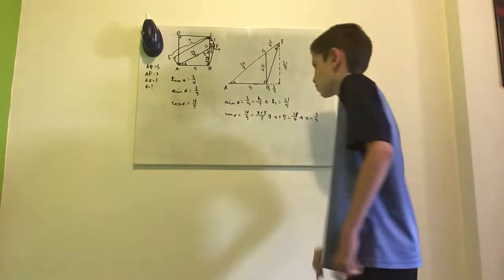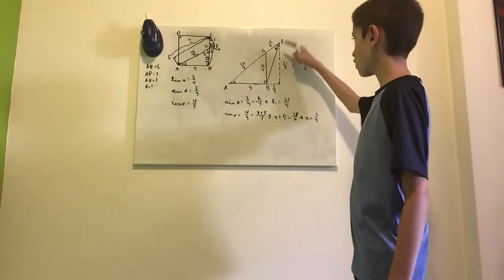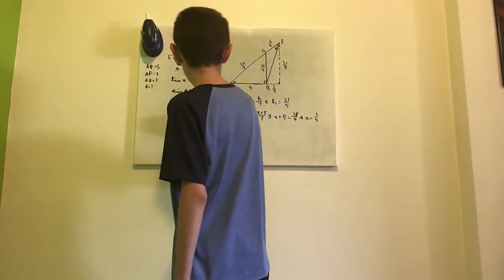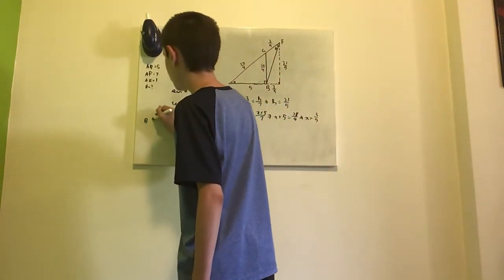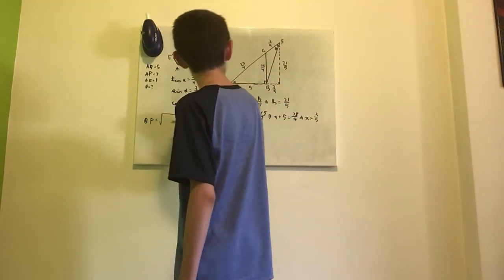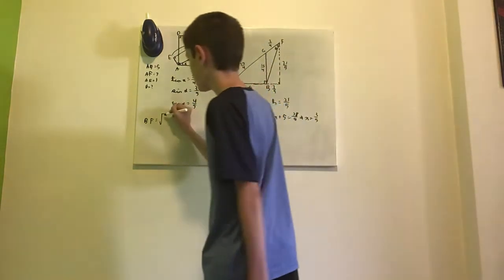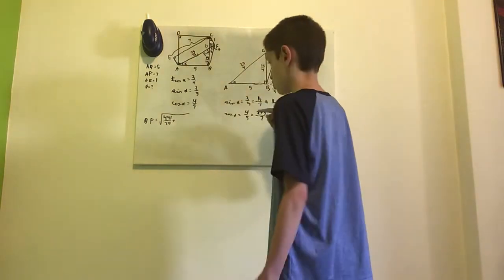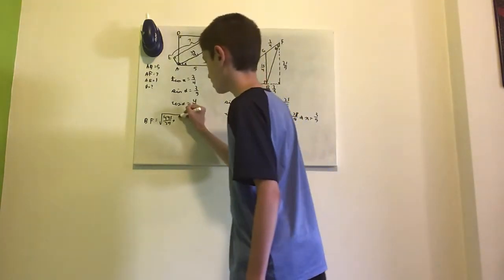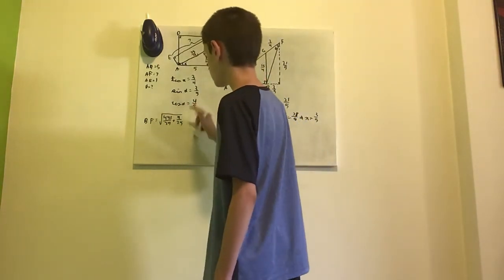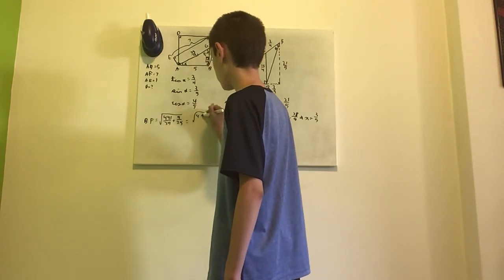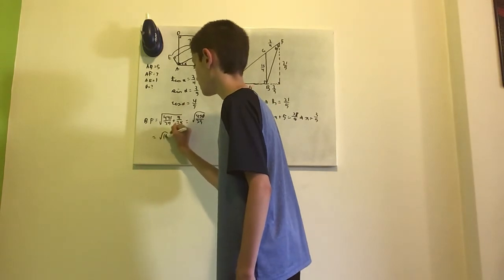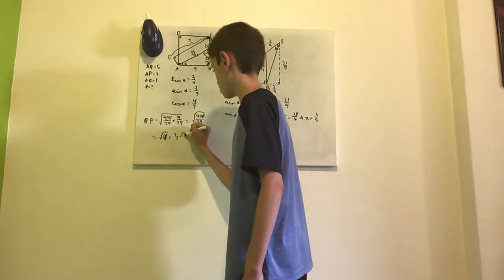So we will substitute those lengths in, 3/5 and 24/5. So now again we have a right triangle in which we can apply the Pythagorean theorem. So we'll have that BF will be the square root of 21 squared over 5 squared, which is 441 over 25, plus 3/5 squared, which is 9 over 25. So this is the square root of 450 over 25, which is exactly the square root of 18, or 3 times the square root of 2.